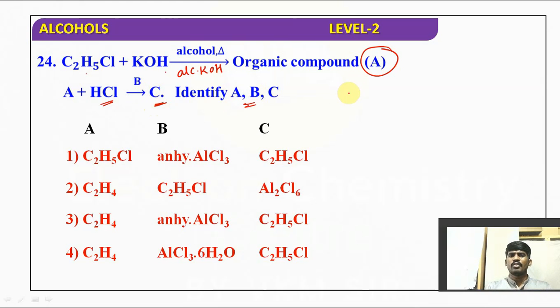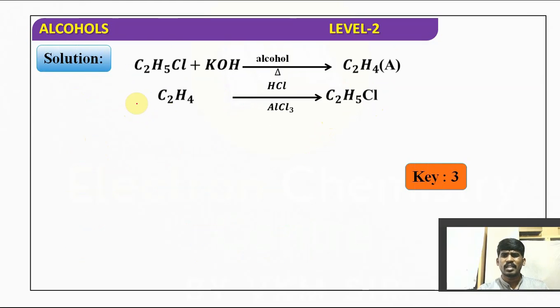First of all, A: C2H5Cl plus alcoholic KOH means elimination, so you will get C2H4, ethene. So you can omit the first option. That A reacts with HCl in the presence of anhydrous AlCl3, and it will give C2H5Cl. The reactions they have given, if you observe it clearly, C2H4 plus HCl with anhydrous AlCl3 gives you C2H5Cl. This is A, this is B, this is C. That you can get in option 3. So option 3 is the correct answer for us.